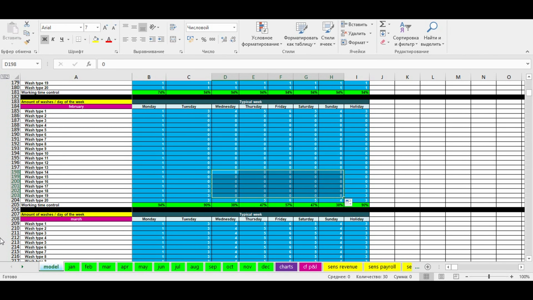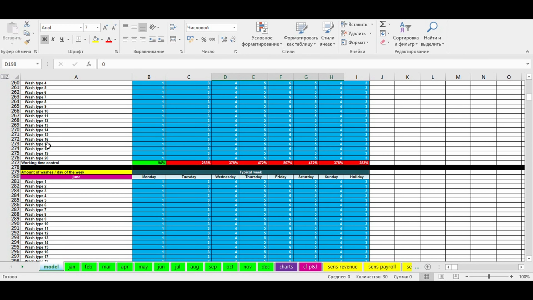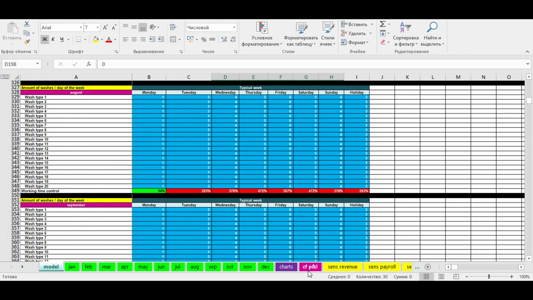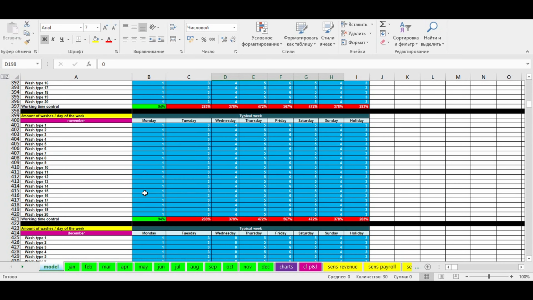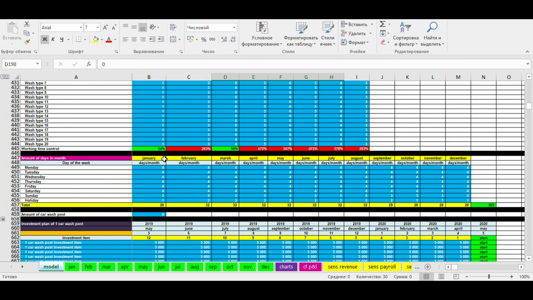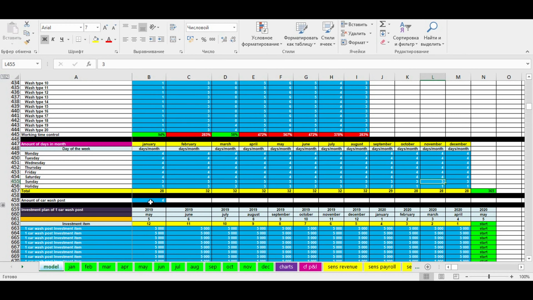Then we move to the next block of inputs, the table where we set the amount of weekdays and holidays for each month of typical year to get a total of the 365 days in a year. Then we set the amount of posts which our car wash has.